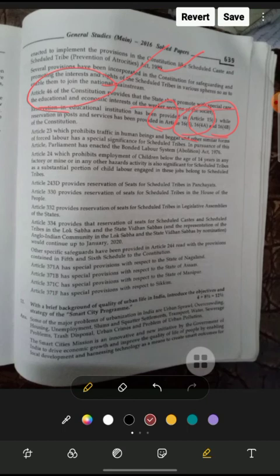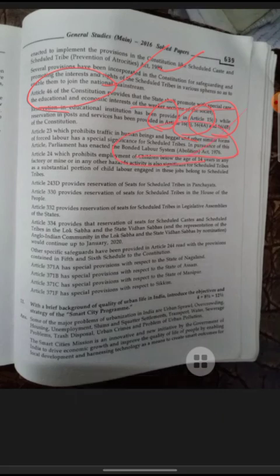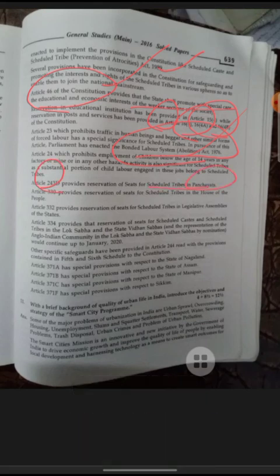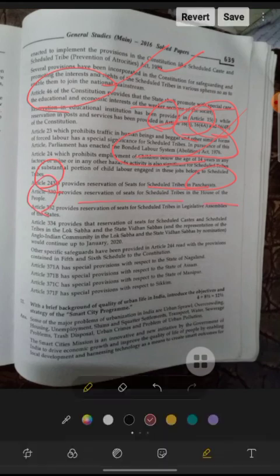In pursuance of this article, Parliament enacted the Bonded Labor System (Abolition) Act, 1976. Article 24, which prohibits employment of children below the age of 14 years in any factory or mine or in any hazardous activity, is also significant for scheduled tribes, as a substantial portion of child labor engaged in these jobs belongs to scheduled tribes. Article 243D provides reservation of seats for scheduled tribes in Panchayats, and Article 330 provides reservation of seats for scheduled tribes in the House of the People.